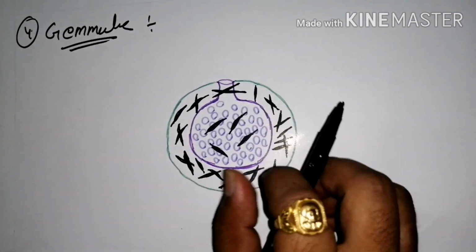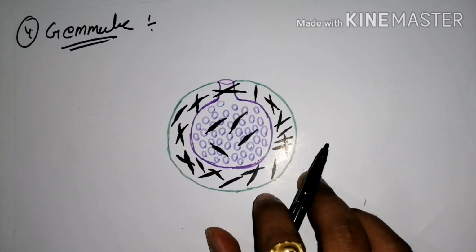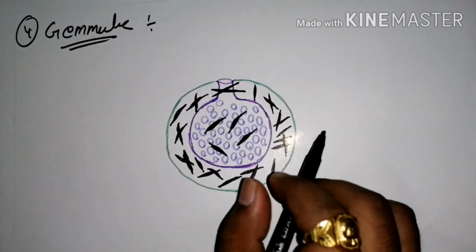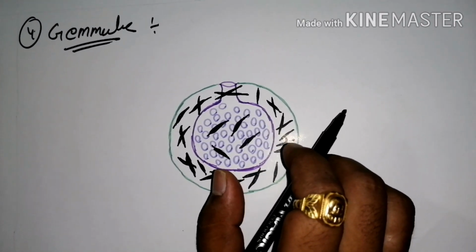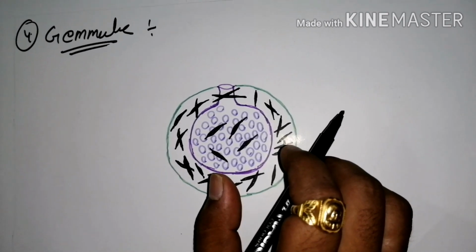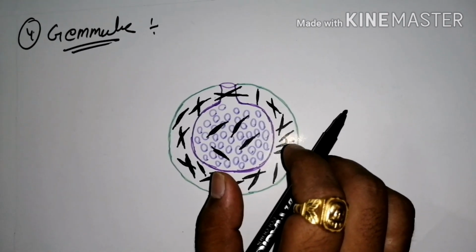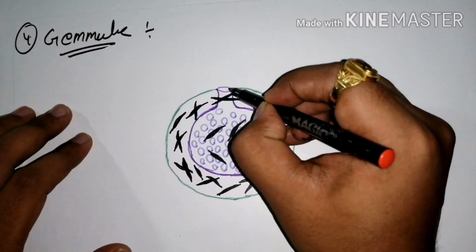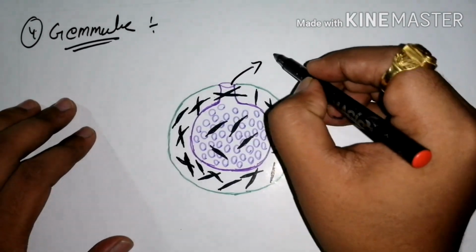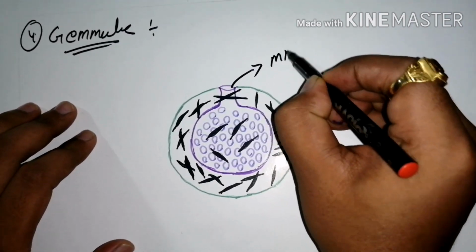So the structure of your gemmule consists of a number of parts. First we will know the parts and how they are formed. The gemmule consists of a number of parts, and its outer part is its mouth, and the opening is otherwise known as your micropyle.